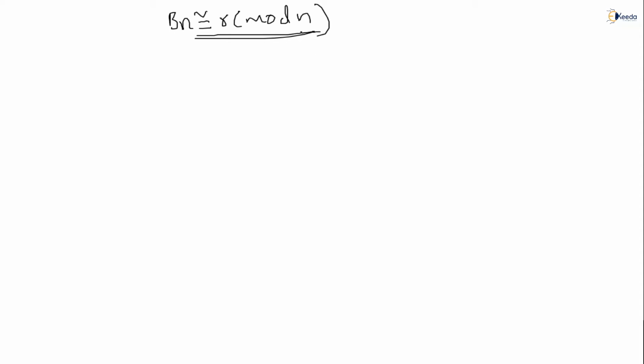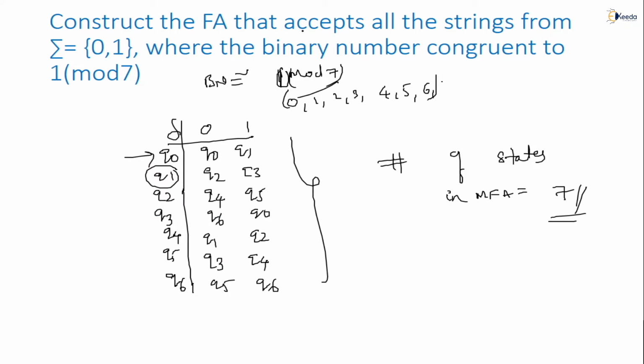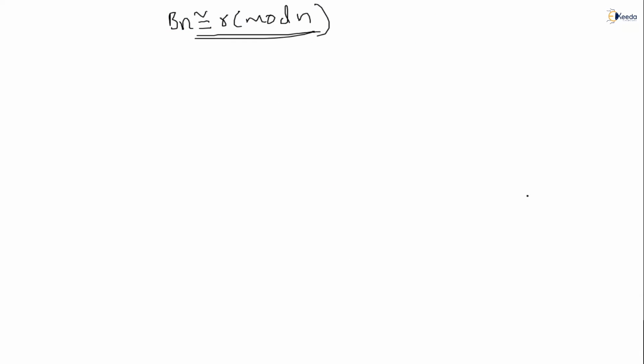So for this we can make an observation. See, straight away I can say, when 7 is there, 1 modulo 7, how many states did we get? 7 only. So from this point I can tell. I am writing it case-wise. If n is an odd number, and you get a binary number equivalent to R modulo n, then when n is odd, we will get n states.